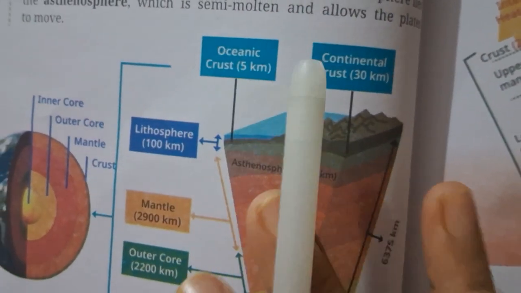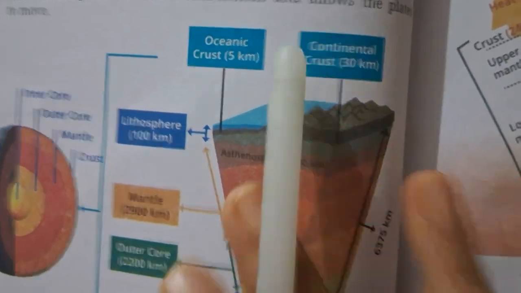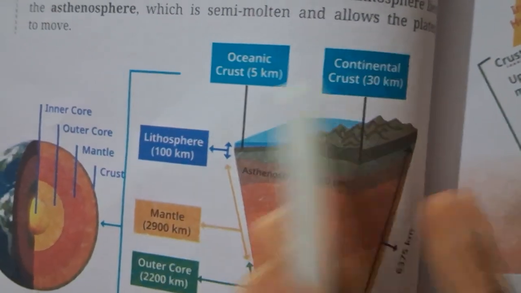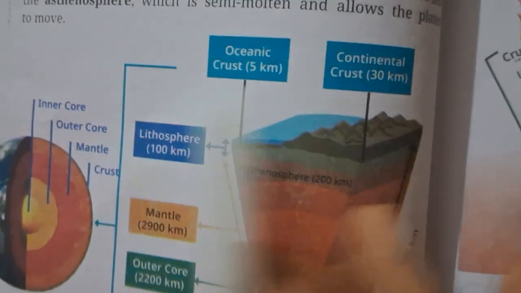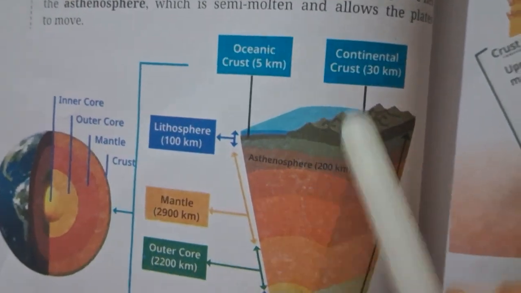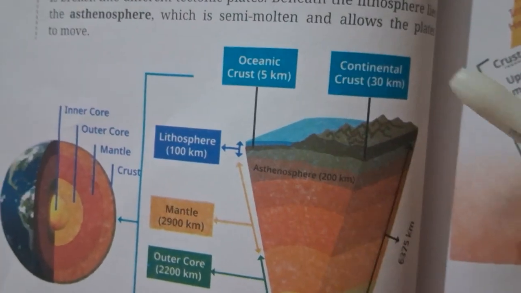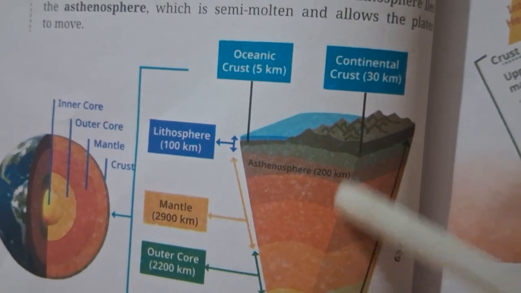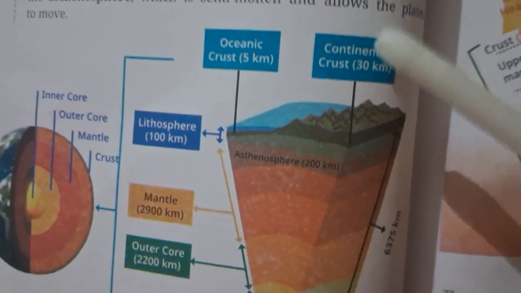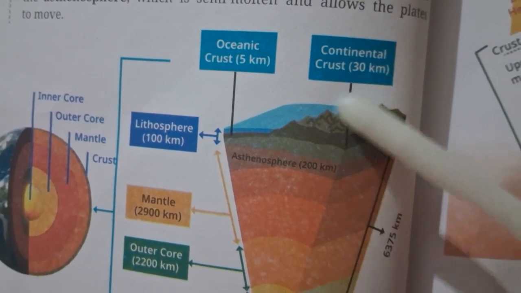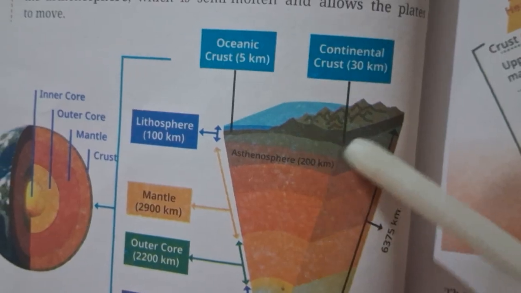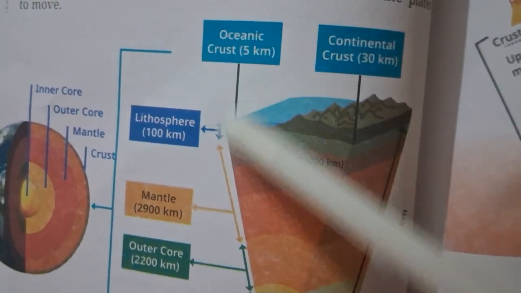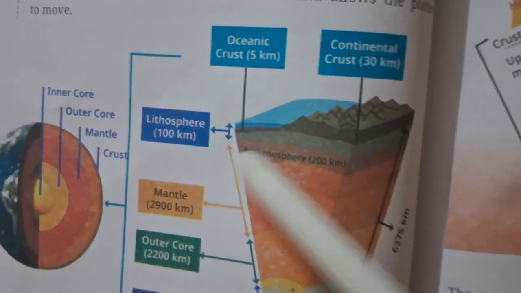Now you can see this part is the continental or the land part, because you know that the earth is made of tectonic plates. There are three types of tectonic plates: continental, oceanic, or mixed tectonic plates. Continental means the land part here, and oceanic means the water bodies part here. Also under that we have a land part, but we call it oceanic crust.